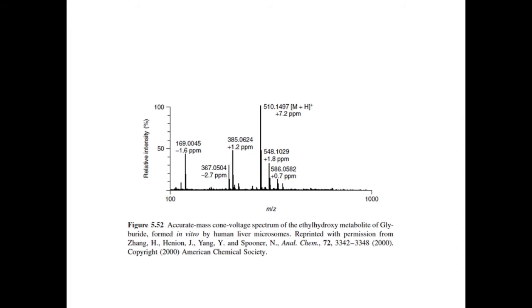In this figure 5.52, this is the accurate mass cone voltage spectrum of the ethyl hydroxy metabolite of glyburide formed in vitro by human liver microsomes. This is also reprinted with permission from American Chemical Society. This is relative intensity versus mass.